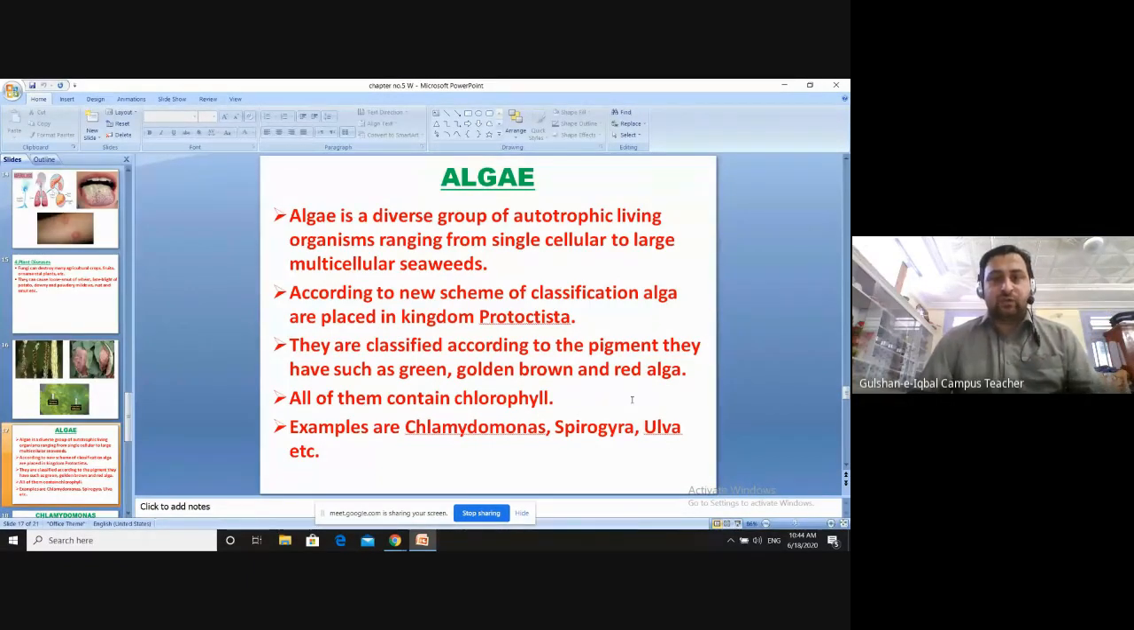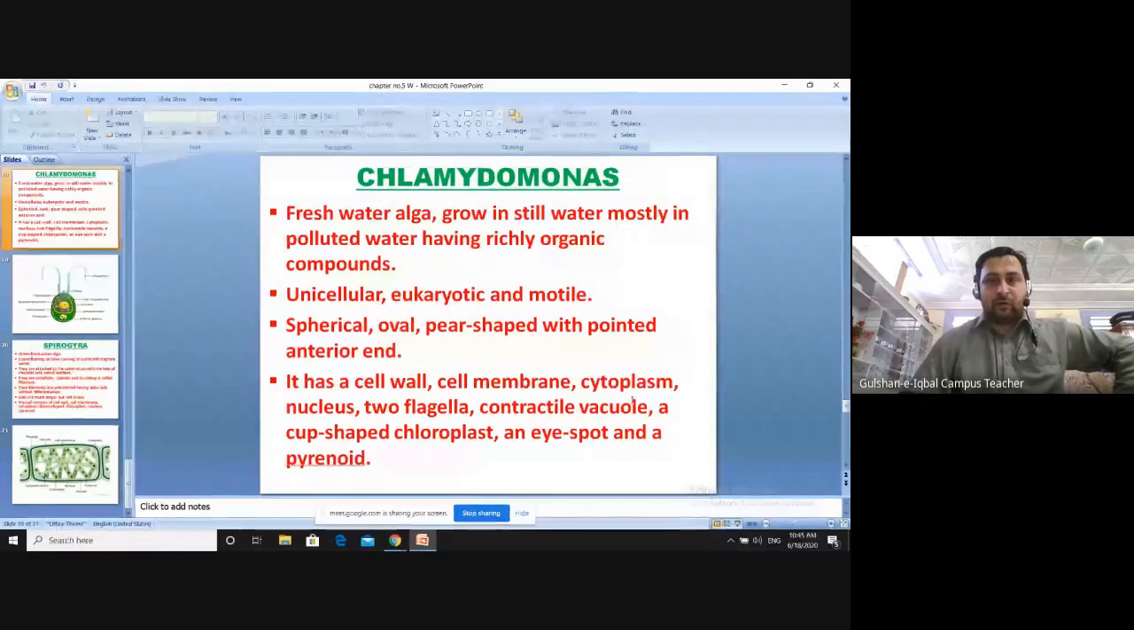The first two, Chlamydomonas and Spirogyra, are important. We will study them in detail as well, and the diagrams of these two are also very important. Okay, so only the diagram of Chlamydomonas you have to draw, and you will get 5 marks for that. If they ask you for the properties as well, then you have to write the properties as well. Otherwise, if they do not ask for the properties, you just need to draw the diagram and you will get 5 marks. So let's see about Chlamydomonas.